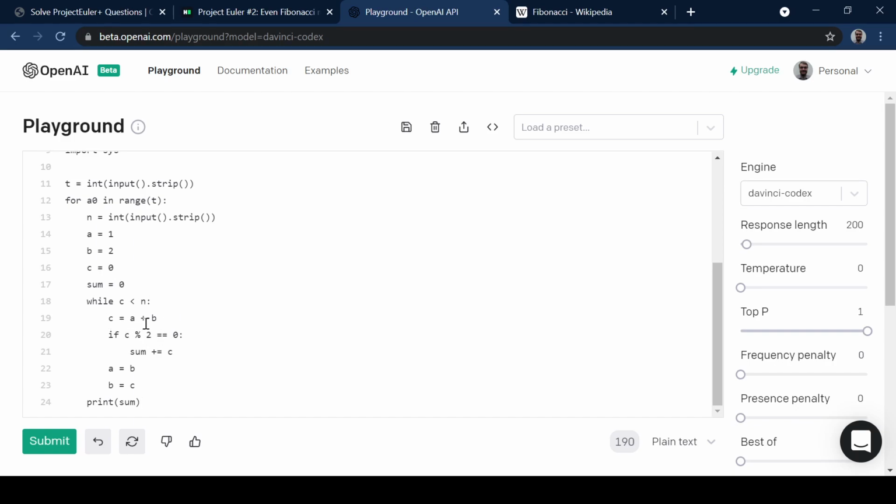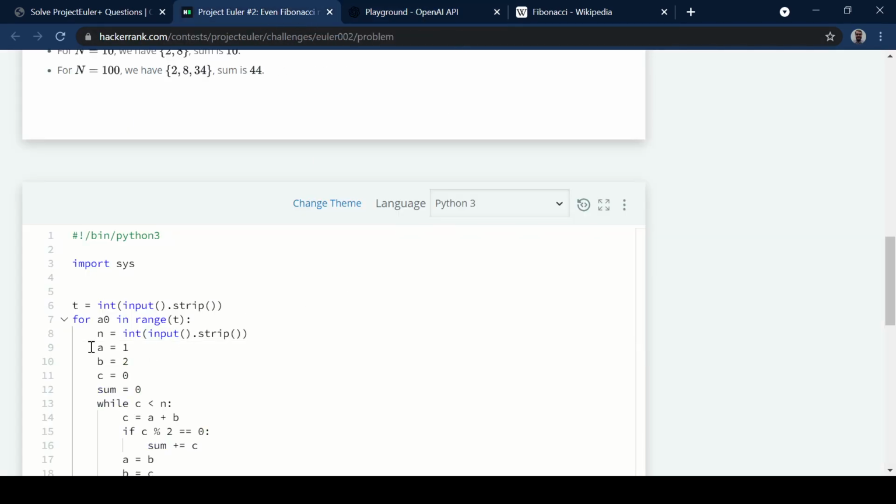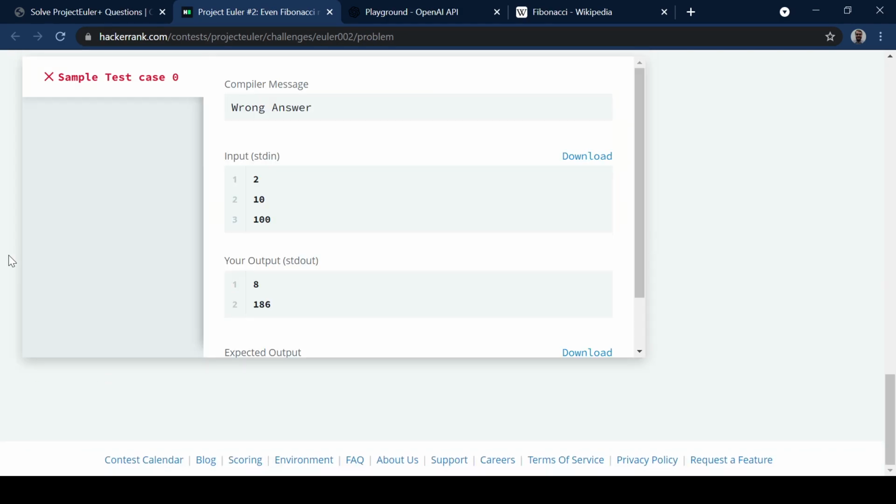That's how you generate the Fibonacci series, the sum of the 2 preceding terms. Check if it's even. If it is, add it to the sum, and then shuffle forward. So a becomes b, b becomes c, and then you begin again with c becoming a plus b. So let's take this and put it into here and run the code and see what it does.